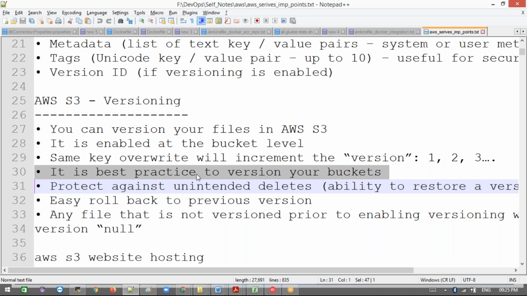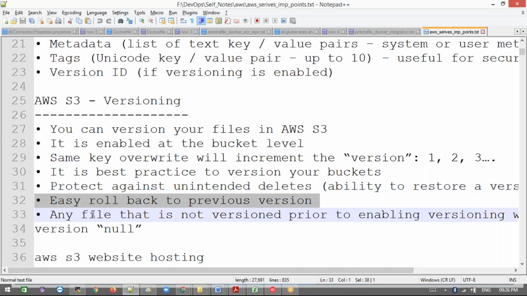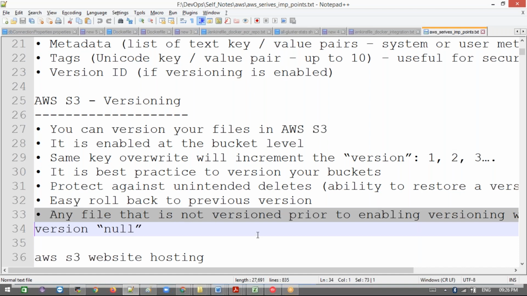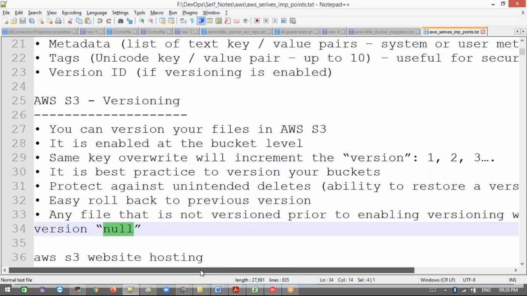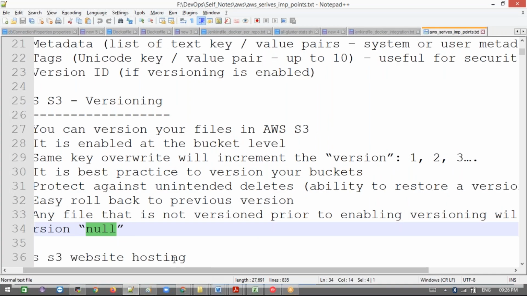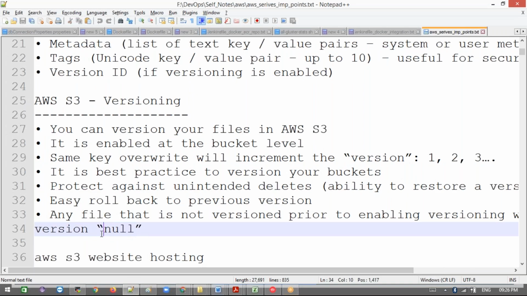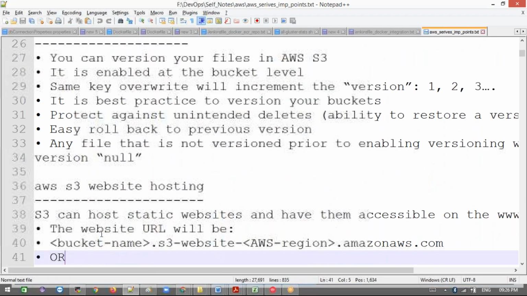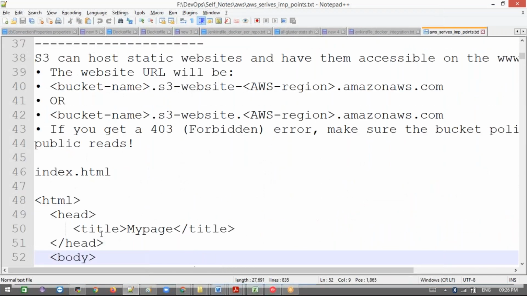I'll show that. It protects against unintended deletes. If something is deleted unintentionally, we have the ability to restore the versions. We'll see how. You can easily roll back to the previous version. Any files that were not versioned previously will show a version ID of null by default. If you don't enable versioning and later enable it, those existing objects will have the version null. We'll see that. Later we'll go for how to host a static website.